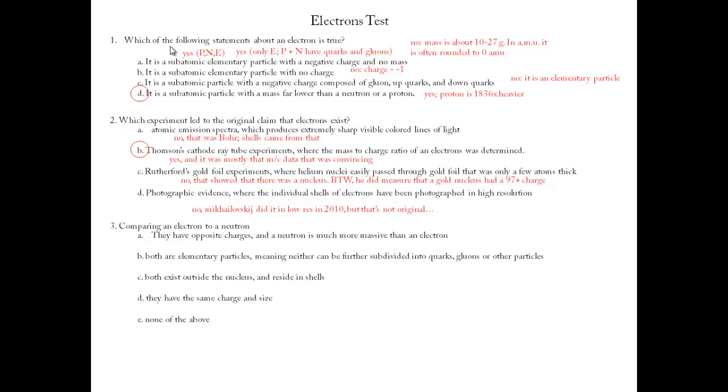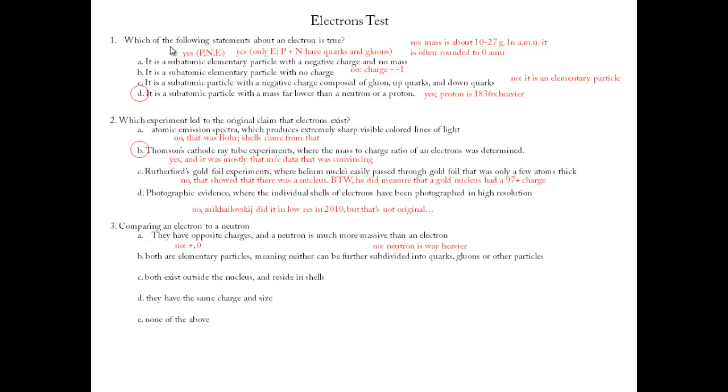Comparing an electron to a neutron. Well, do they have opposite charges? No. It should be negative and 0 there. That's not opposite. Is a neutron much more massive than an electron? Actually, it is. That's another error. A neutron is way heavier, but both those things are false. Okay, so it's not A.